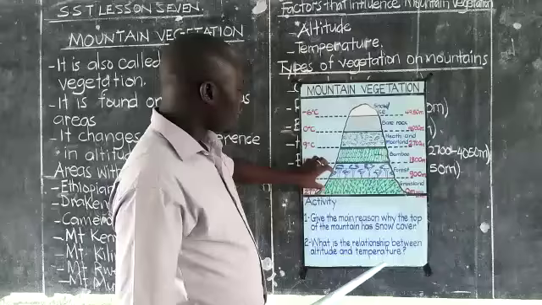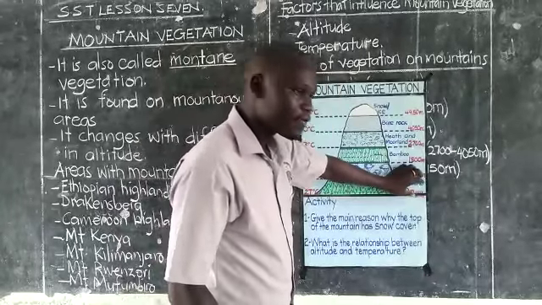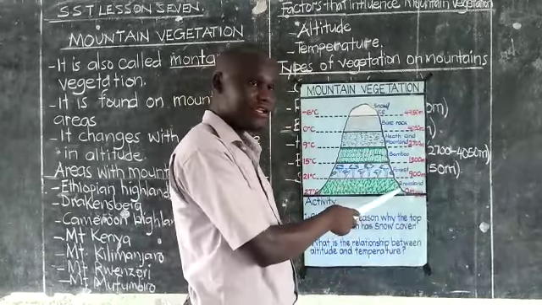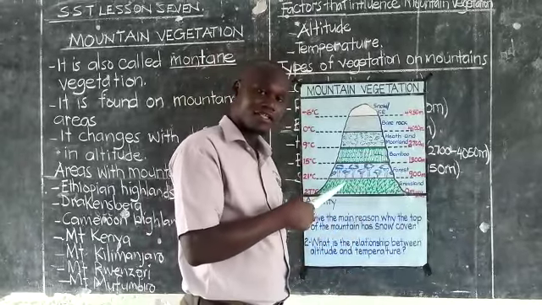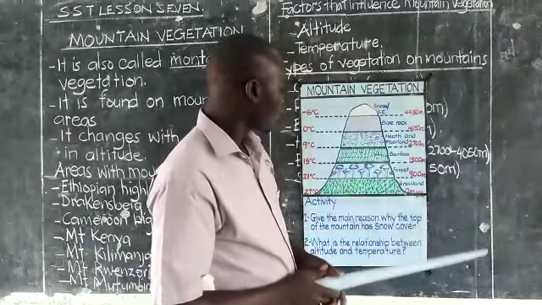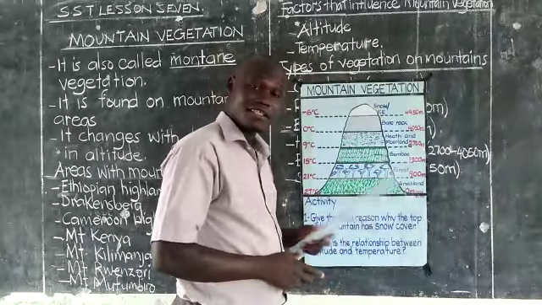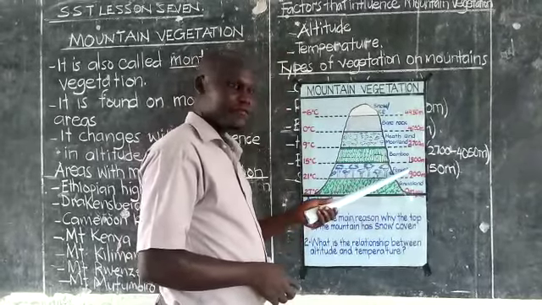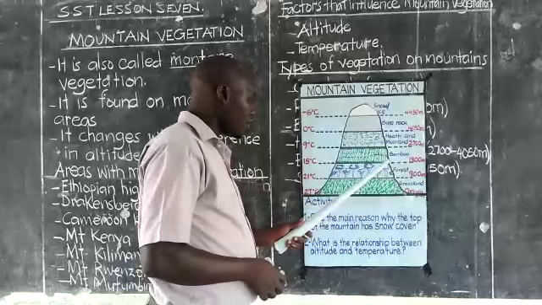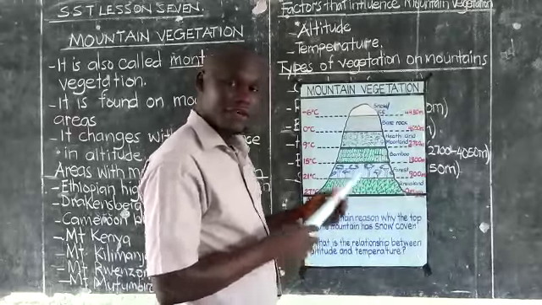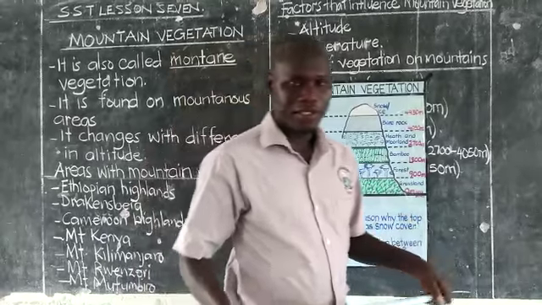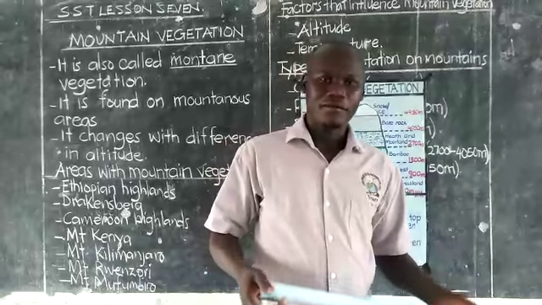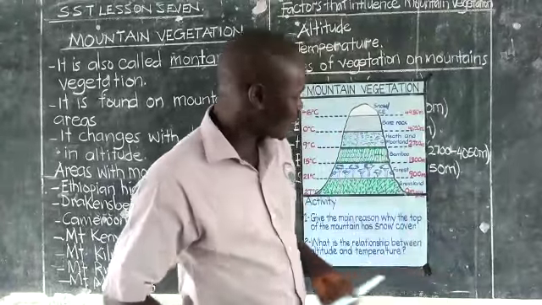I told you in the lower slopes of the mountain, the type of vegetation that grows there is called grassland, and it is made up of the local grass that grows in that particular area. After the grassland, or after the savanna, we have the rainforest. In the grassland, you can effectively carry out economic activities such as animal rearing, because there is plenty of pasture.